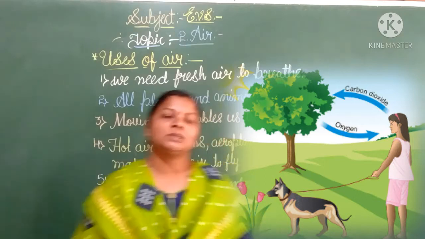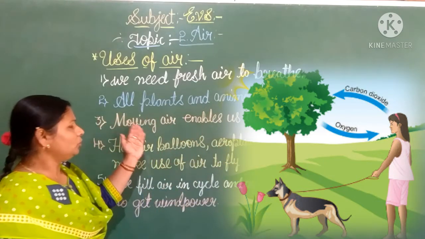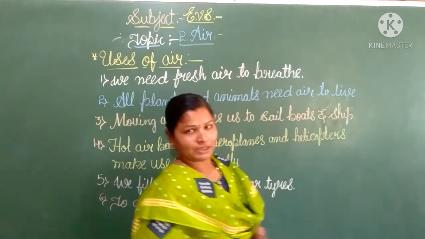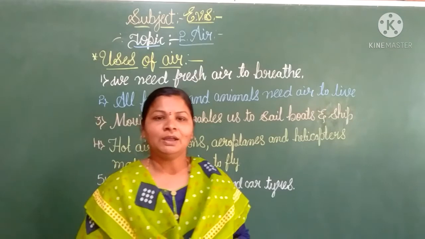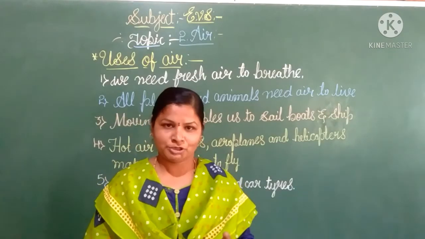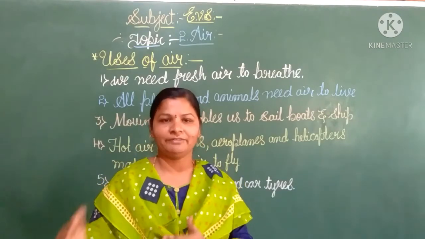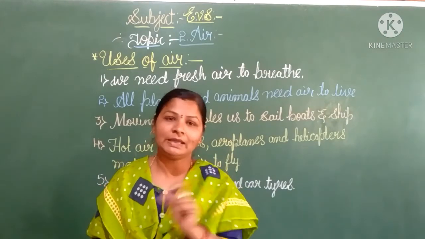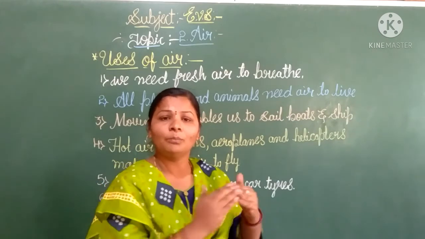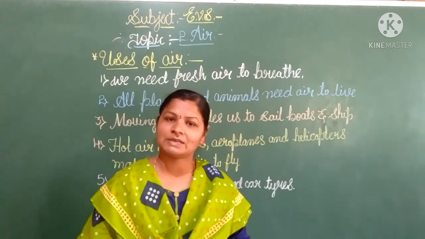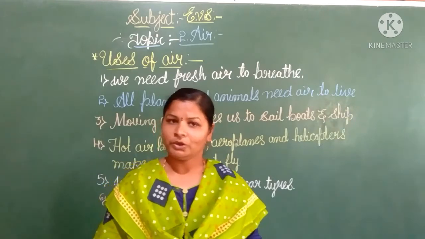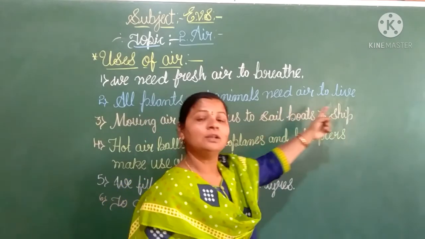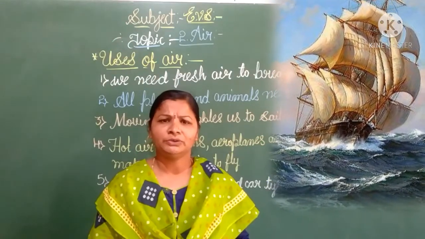Next, the third use is that moving air enables us to sail boats and ships. In your semester exam, in the puzzle box, I gave one question: I help to cross the river. So who helps to cross the river? The answer is sailor. The person who drives the boats or ships is called a sailor, children. So moving air enables us to sail boats and ships. How is it? Do you know?